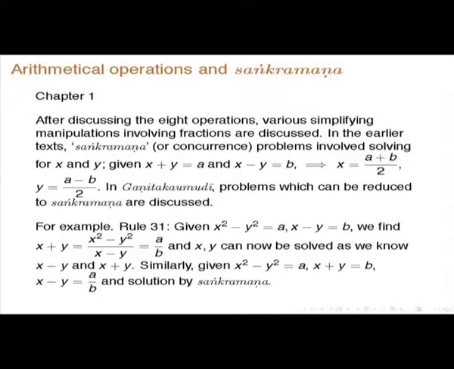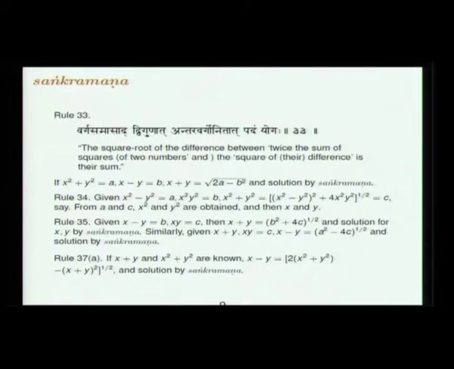For instance, suppose you are given x minus y is equal to b and x squared minus y squared is equal to a. Then you can find x plus y is equal to x squared minus y squared by x minus y is equal to a by b. So, x and y can now be solved, as we know both x minus y and x plus y. Similarly, suppose you are given x squared minus y squared and x plus y, x minus y can be found out similarly, and you can solve it by Sankramana.